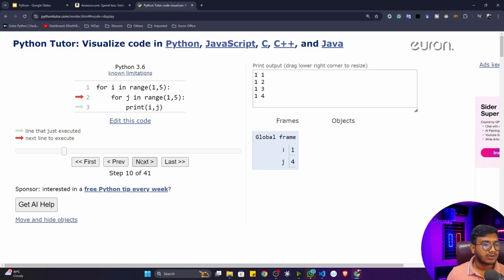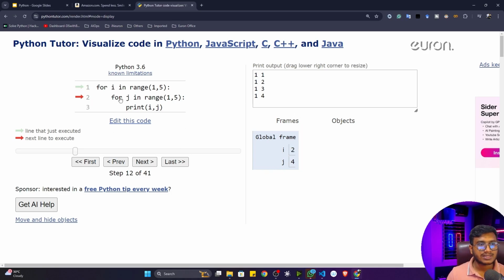Now 4. Now see this particular for loop will break because 4 has been printed and 5 would be excluded. I think you know. Now if I again click on next, now see this particular control will go outside the for loop. Okay, now outside the for loop, what was the i value? It was 1. Now it will become 2. You'll see that it will become 2.